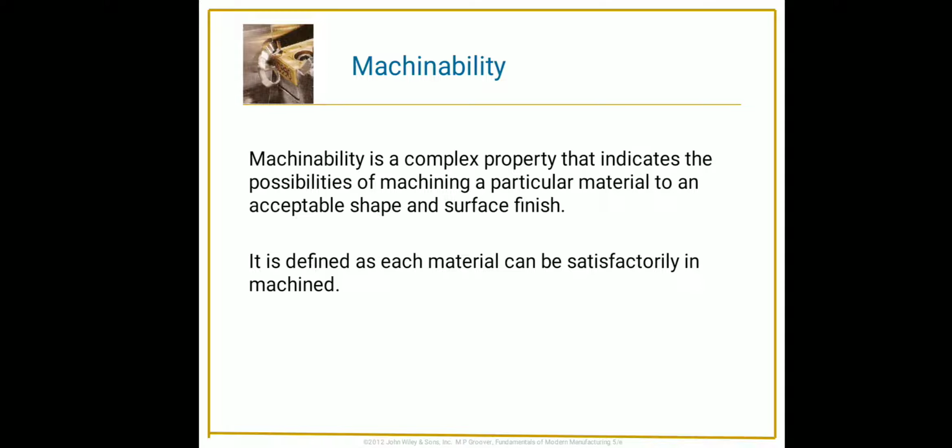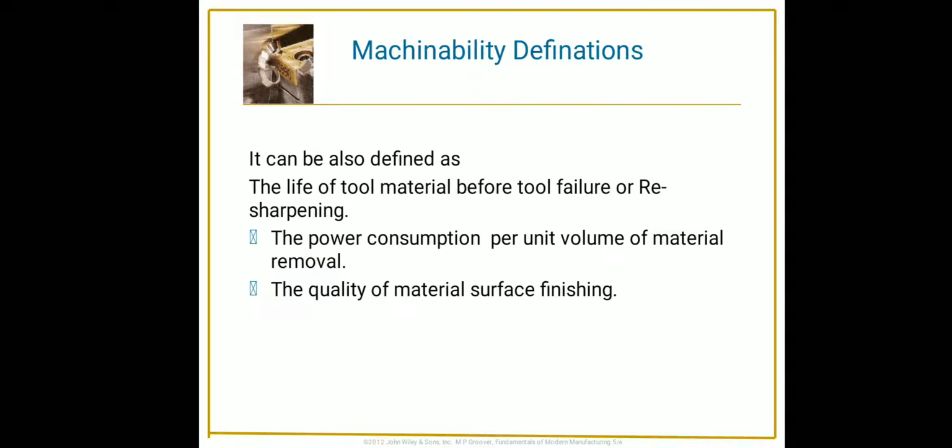Machinability has different definitions, like the tool life of the tool material before tool failure or resharpening. We can measure the machinability that way. Second, it is also defined as the power consumption per unit volume of material removal.